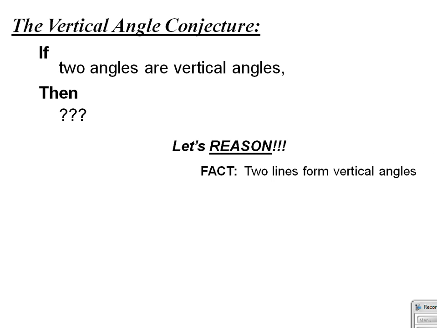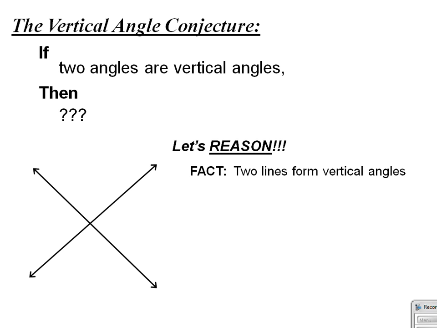Now, remember for a moment that linear pairs or linear angles are two angles that are formed when lines intersect. These two angles here are linear angles, the angles opposite each other, as well as this pair of angles here and here, angles opposite each other when two lines intersect.